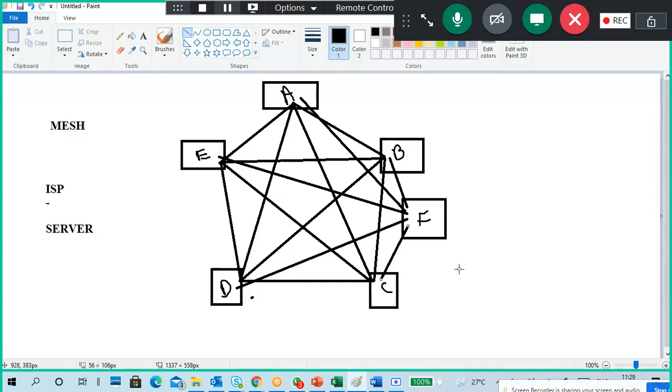If I follow the mesh topology, compared to the computers and people in the room, the entire room would be filled with wiring only. If a wire is broken, I have to find which wire it is. It's very difficult. So: complex configuration, costly, difficult scalability, but high redundancy.